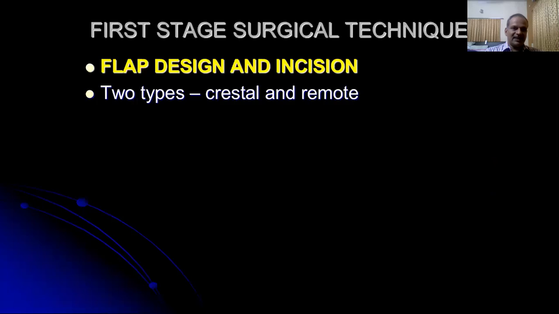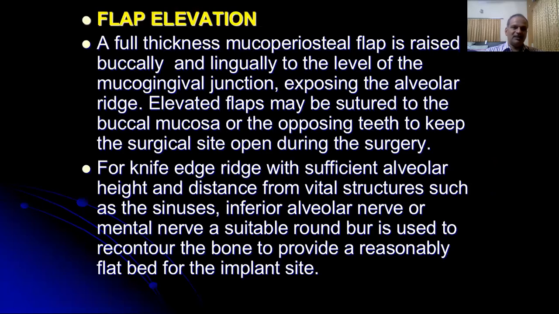So the first stage surgical technique, flap design and incisions. There are two types of incisions, crestal incision and remote incision. In the flap elevation, a full thickness mucoperiosteal flap is raised buccally and lingually to the level of the mucogingival junction, exposing the alveolar ridge. Elevated flaps may be sutured to the buccal mucosa or to the opposing teeth to keep the surgical site open during surgery. For knife edge ridges with sufficient alveolar height and distance from the vital structures, such as the sinuses, inferior alveolar nerve, or the mental nerve, a suitable round burr is used to recontour the bone to provide a reasonably flat bed for the implant site.